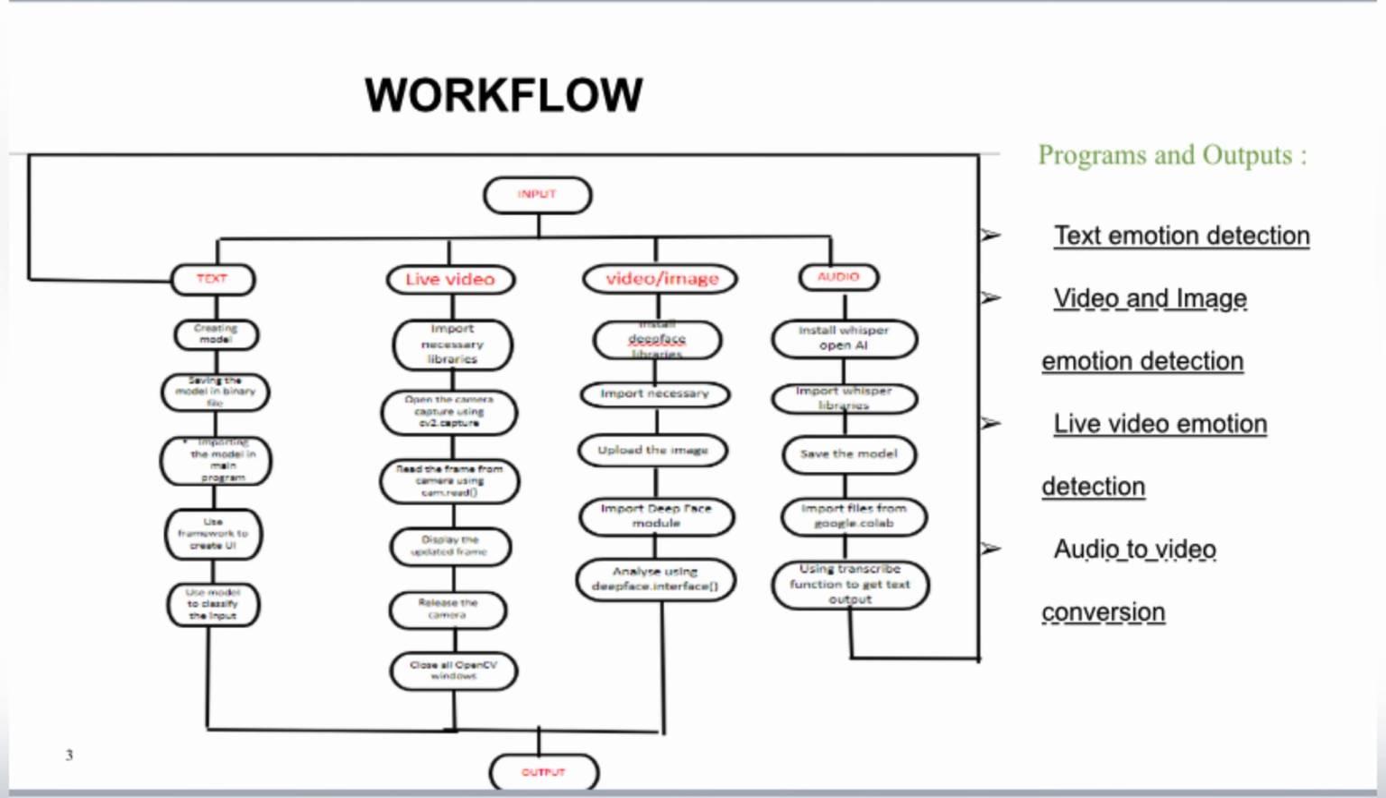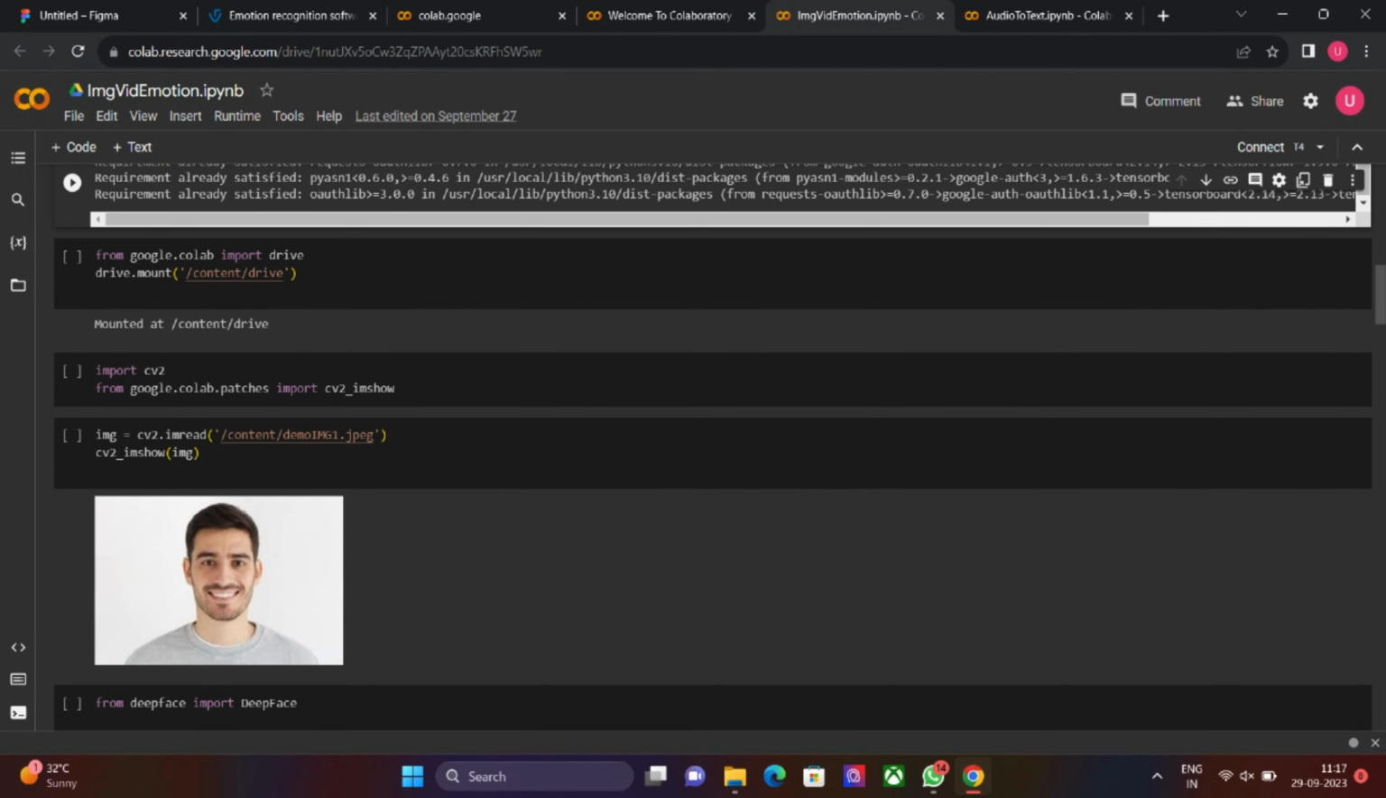Now for the audio, we are installing Whisper OpenAI, which is used to convert audio to text, and we are also importing the Whisper libraries. Now saving the model and importing files from Google Colab. So using the transcribe function to get the output as text. Now the audio is converted into text, and it is followed by the text modules, and now it produces the desired output. This is the output for the audio.